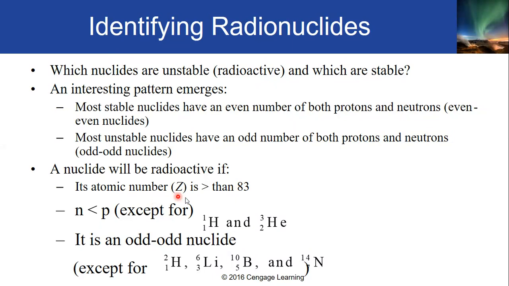So, the first criterion is that the atomic number must be greater than 83. The next is that the number of neutrons must be less than the number of protons. And the last is that the protons and the neutrons must be an odd-odd nuclide, except for these again. Since 2 minus 1, it has 1 neutron and 1 proton, which is an odd-odd number. So those are exempted. Remember these three criteria.